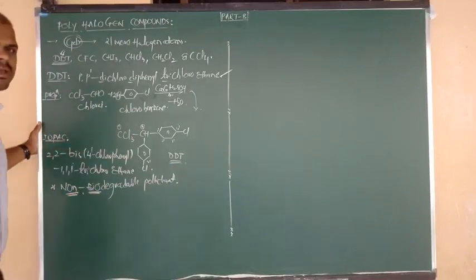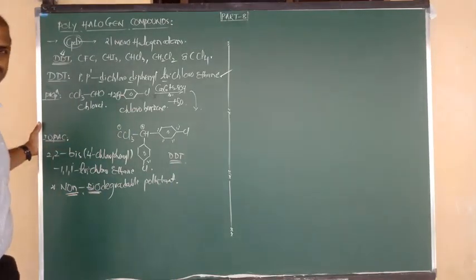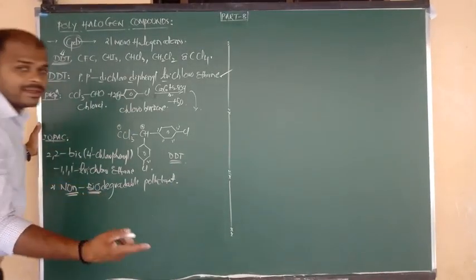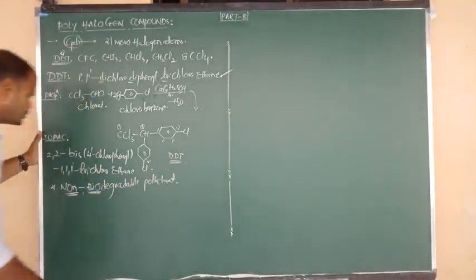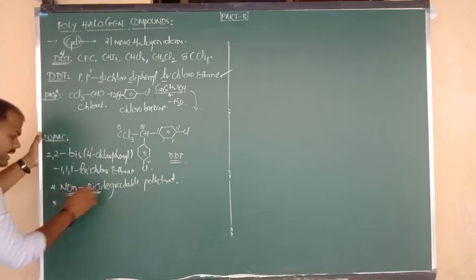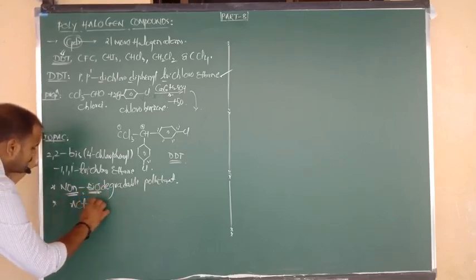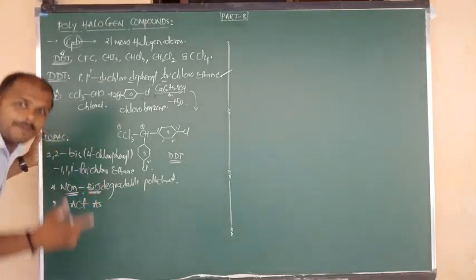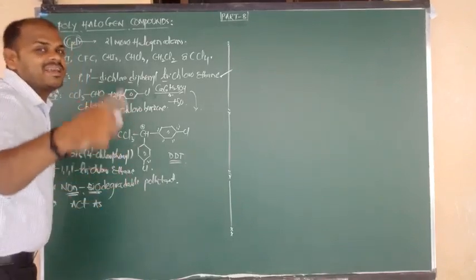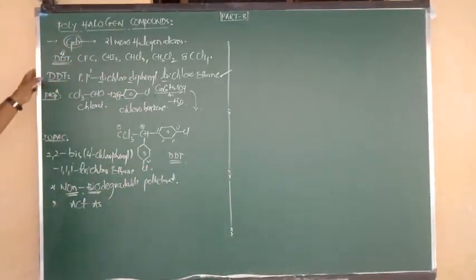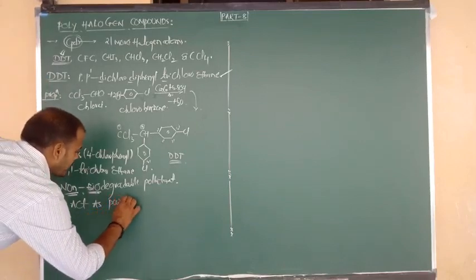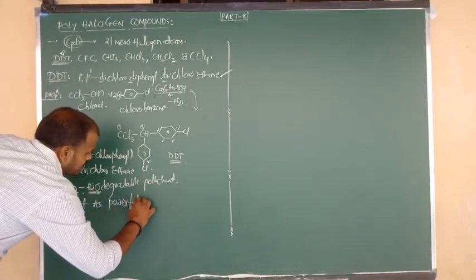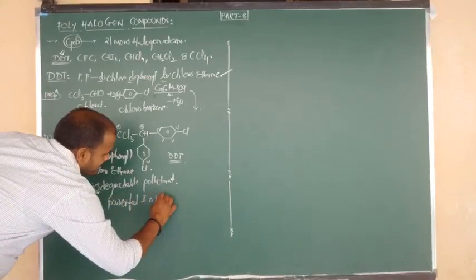It is important because it may cause harmful effects, because it won't be degraded by microorganisms. Due to its non-biodegradable nature, it acts as a powerful insecticide. Many times this question is repeated. Which is the insecticide? DDT. So it acts as a powerful insecticide.